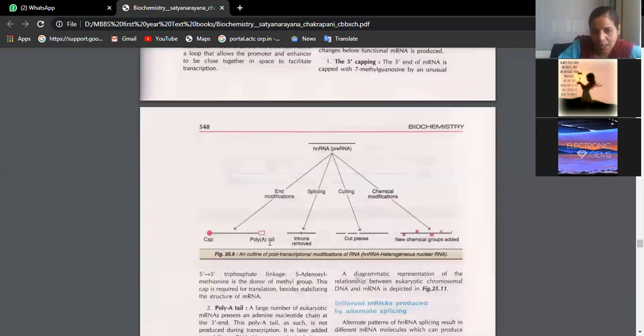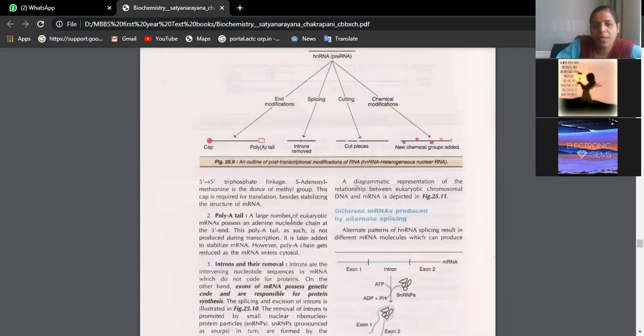Similarly, the tail end of the RNA is also undergoing certain modifications, like poly A. A large number of eukaryotic mRNAs possess an adenine nucleotide chain at the 3' end. That adenine nucleotide, like a sperm is very active because it has a tail. Similarly, this mRNA has to move from the nucleus into the cytoplasm. So towards the tail, we have a lot of adenine. ATP, do you remember? ATP is the source of energy, that is adenosine triphosphate.